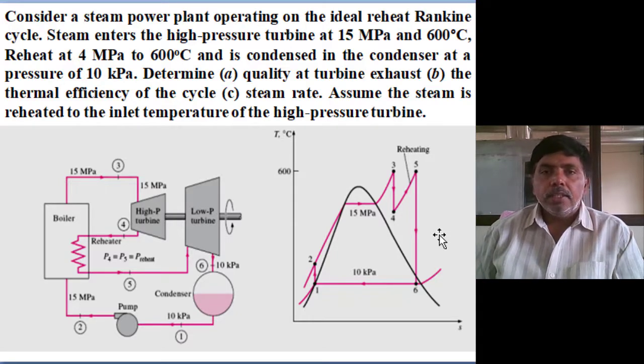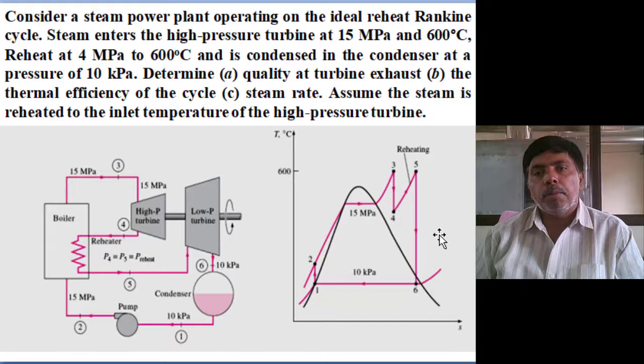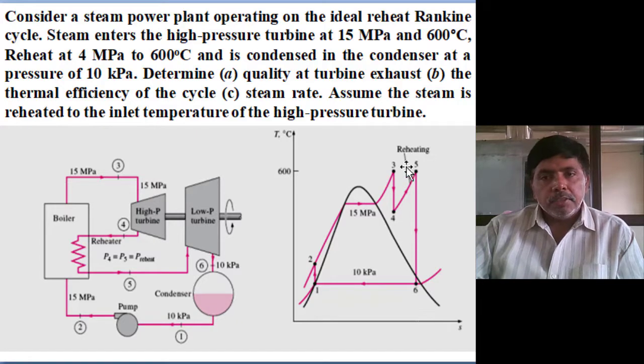Consider a steam power plant operating on the ideal reheat Rankine cycle. Steam enters the high pressure turbine at 15 megapascal and 600 degrees centigrade. So that is superheated steam. The first turbine inlet is 15 megapascal and 600 degrees centigrade.